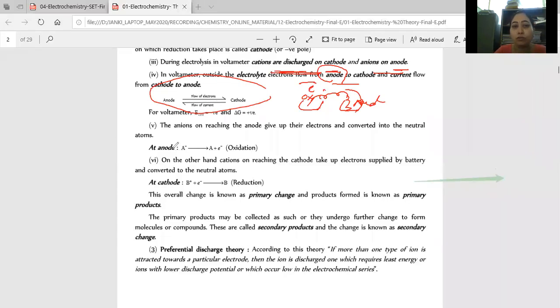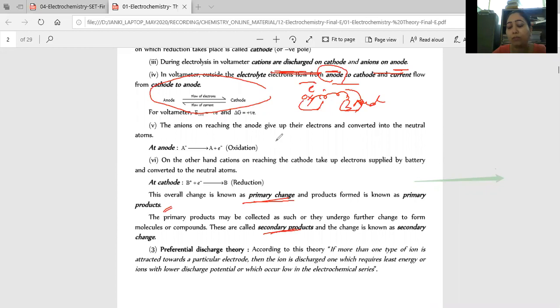Now next one, in general, anode oxidation, cathode reduction. The overall change is known as primary change, and the products formed are known as primary products. The primary products may be collected as such or they may undergo further change to form a molecular compound, which is called a secondary product.